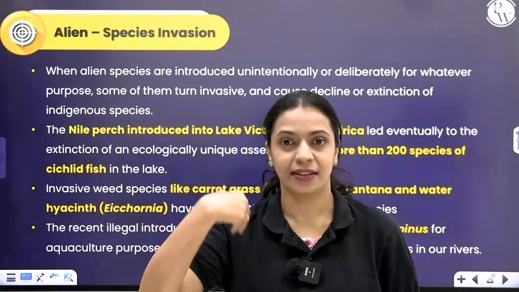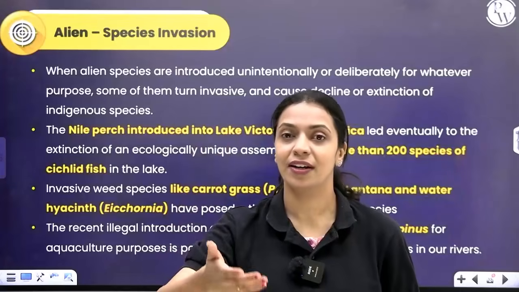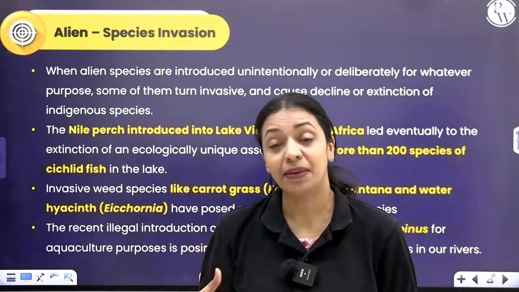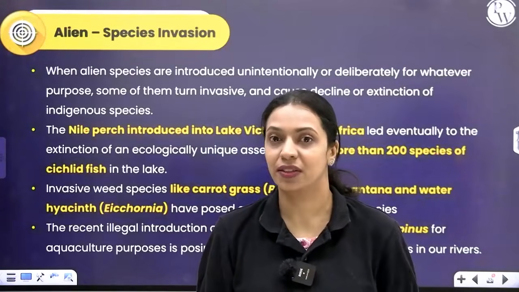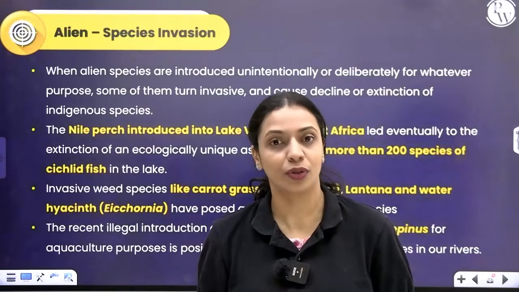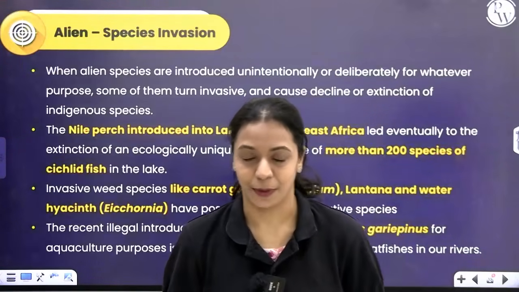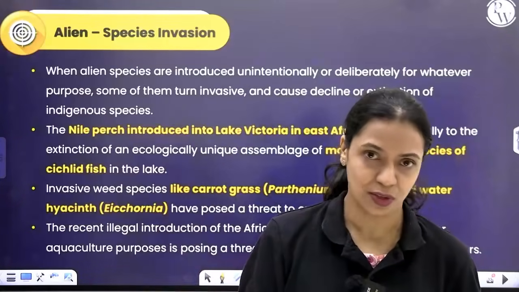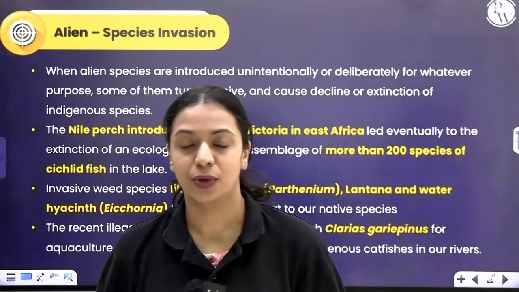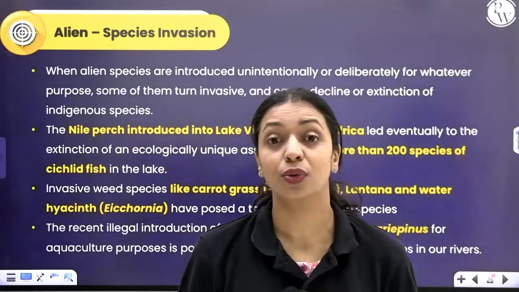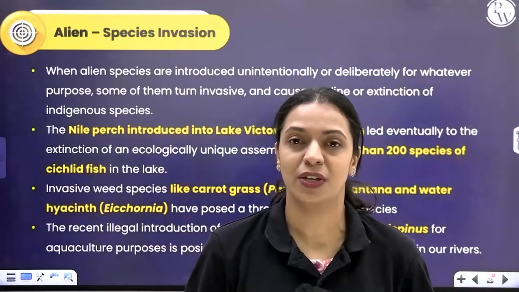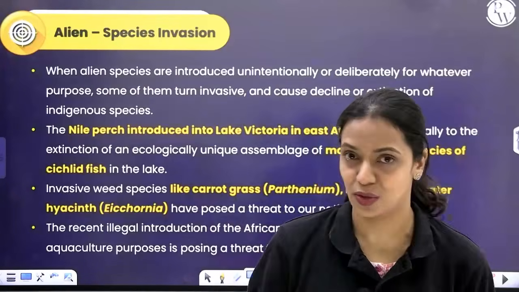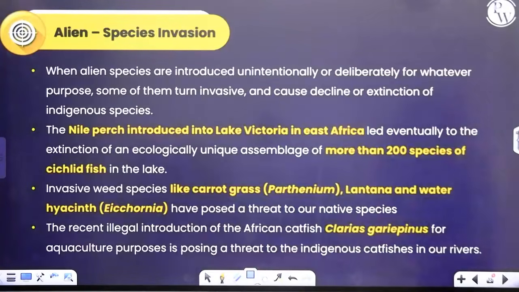They came and then they invaded, and when they invaded, people over here, native Indians that were living here for many, many years, their lives were threatened, right? They were not allowed to grow, right? That is what will happen. So whenever these alien species, or exotic species as they are also called, are introduced to a new area, they can pose a threat to the native species or the indigenous species that have been existing there for several thousands of years. That is called alien species invasion.